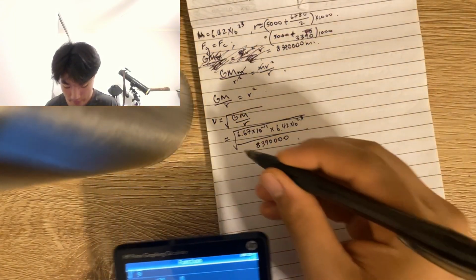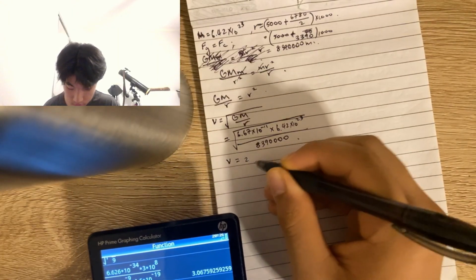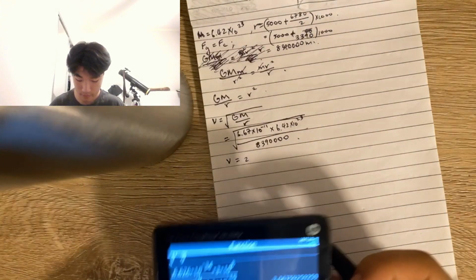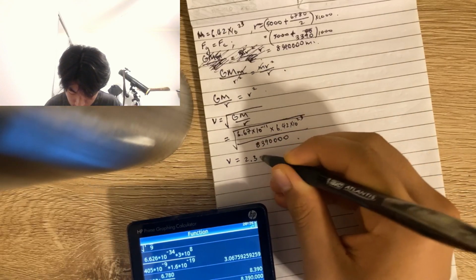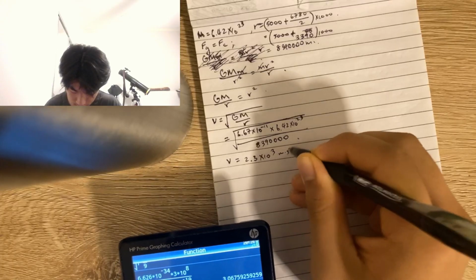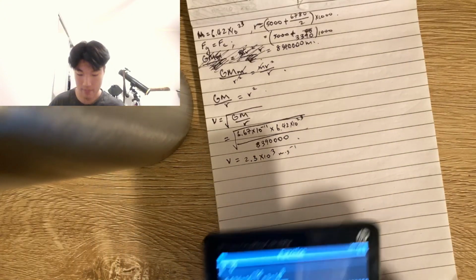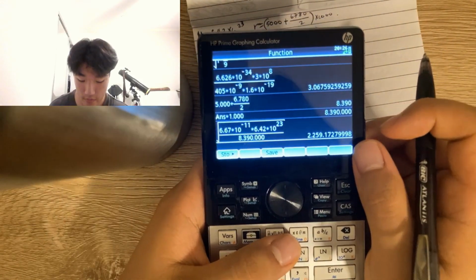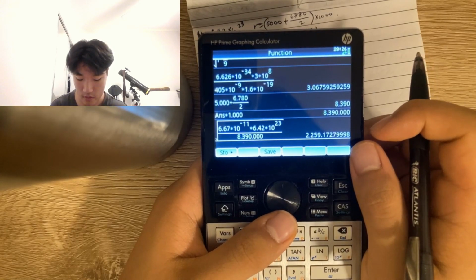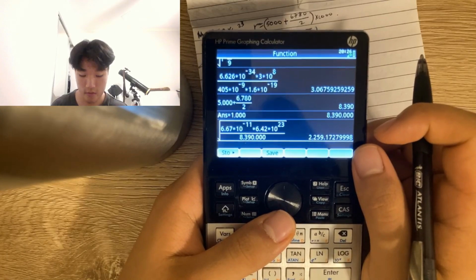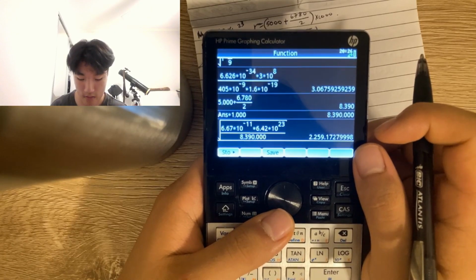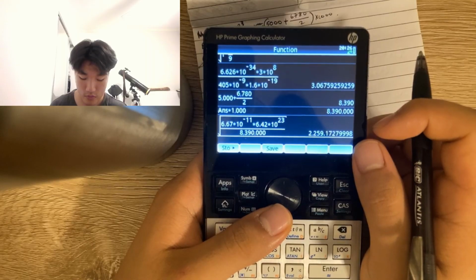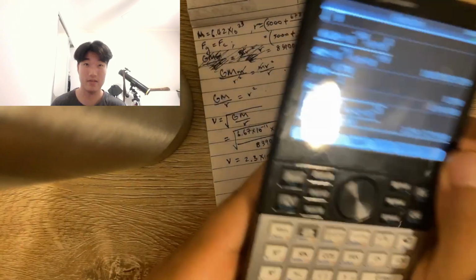Okay, so we can get a value of the speed of 2. What was the significant figures? 2 significant figures. 2.3 times 10 to the 3 meters per second. Yep. So the value was 2,259, rounded to the nearest value. But if it's in 2 significant figures, it's 2.3 times 10 to the 4.